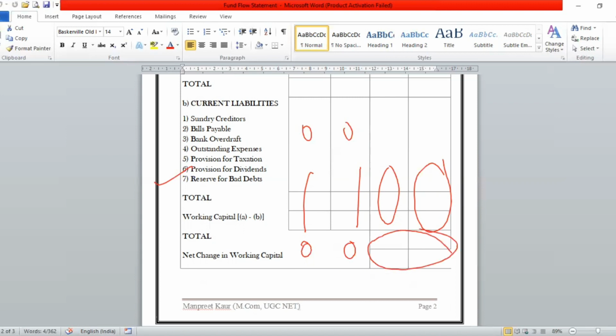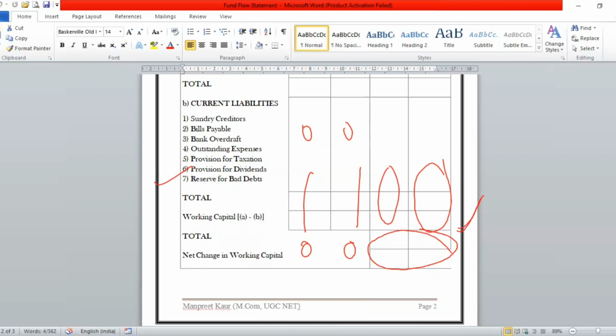It is not as simple as it appears. A little bit tricky point is there when you have to decide this increase or decrease. So it will be possible only when we do practical. So this is all about your working capital schedule.